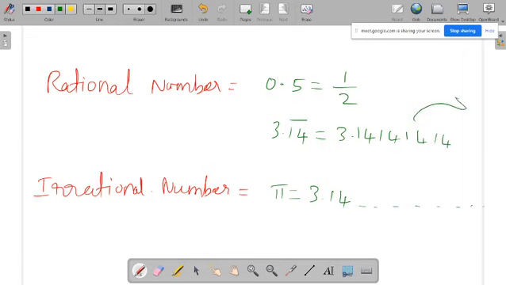We have a mechanism to represent that as a ratio of two numbers, so that is a rational number, but actual pi is an irrational number, never ending and not repeating. That is the main difference between rational and irrational numbers.